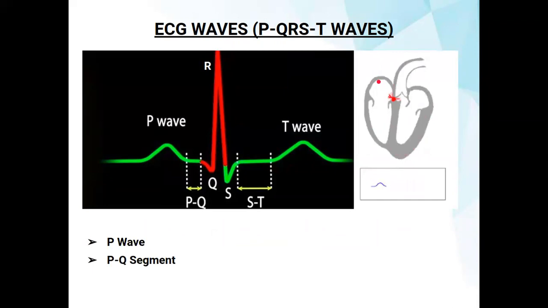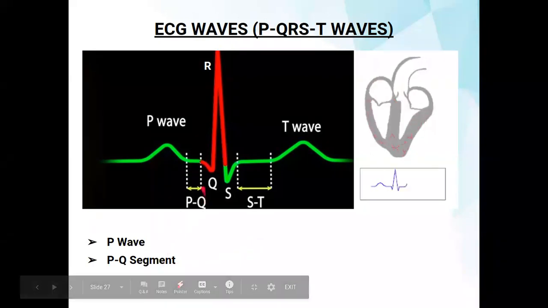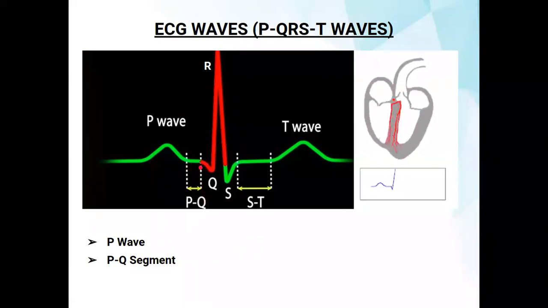Secondly, we get the PQ segment, where atrial contraction takes place over 100 milliseconds after the P wave begins. The PQ segment represents the time the signal travels from the SA node to the AV node. At the SA node the signal starts, and at the AV node it should be reached. The travel time between these is called the PQ segment.